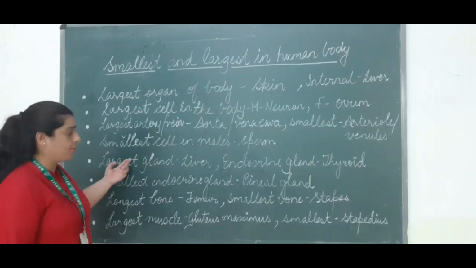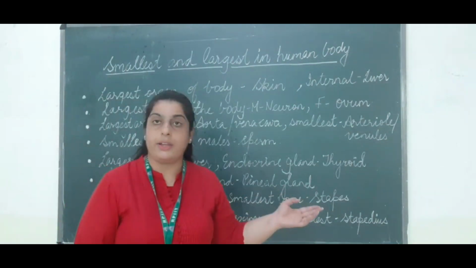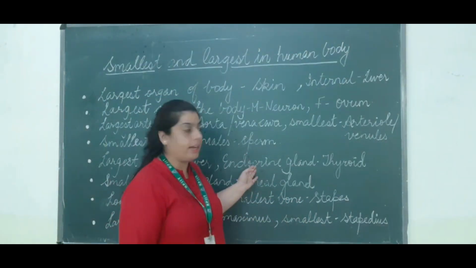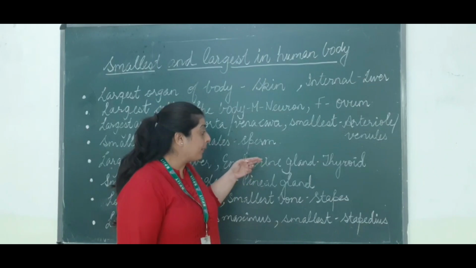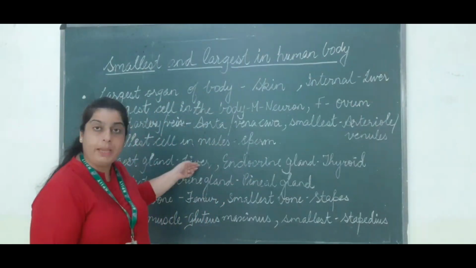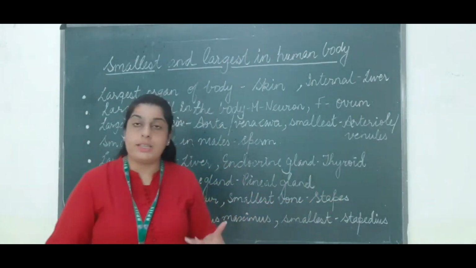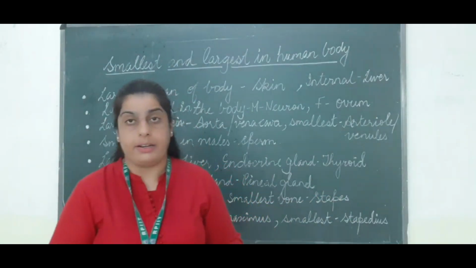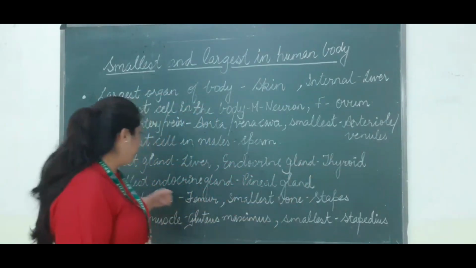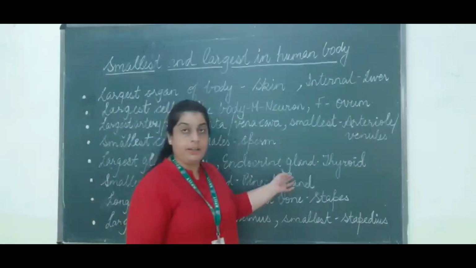The next is the largest gland. The largest gland is the liver. It is also an organ. Just concentrate: if the question asks about the largest gland, it would be the liver. But when the question asks which is the largest endocrine gland, then the answer would be the thyroid gland. The smallest endocrine gland is the pineal gland.